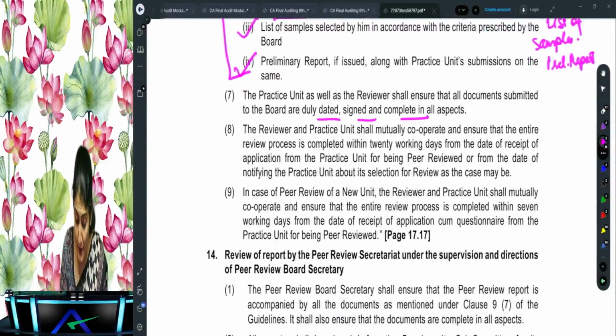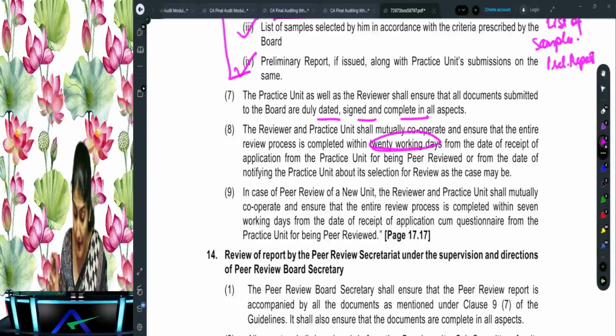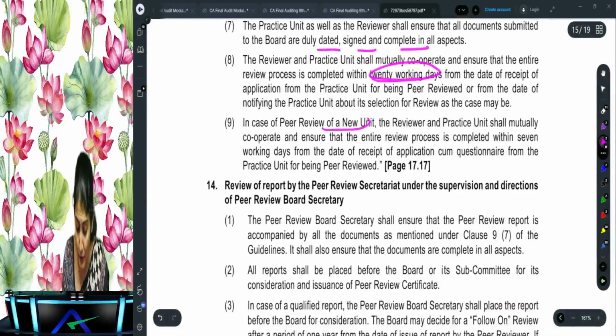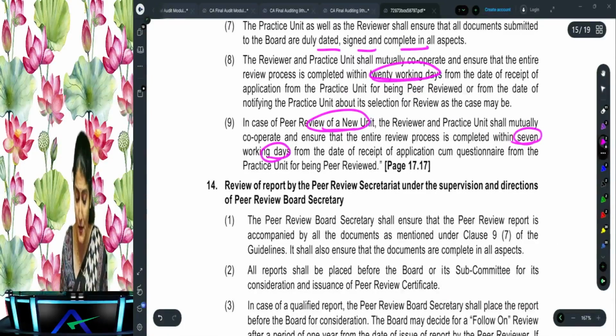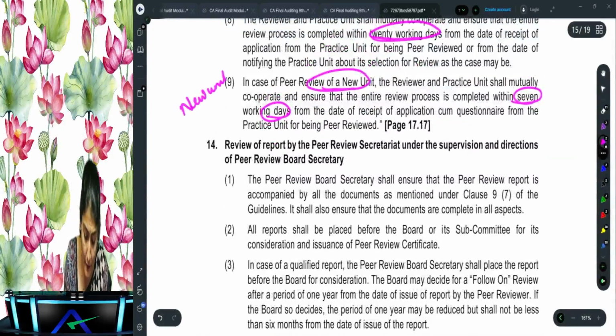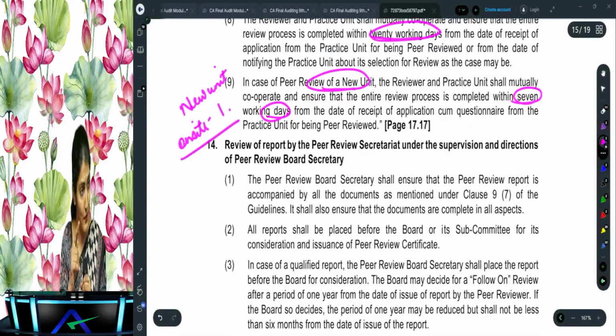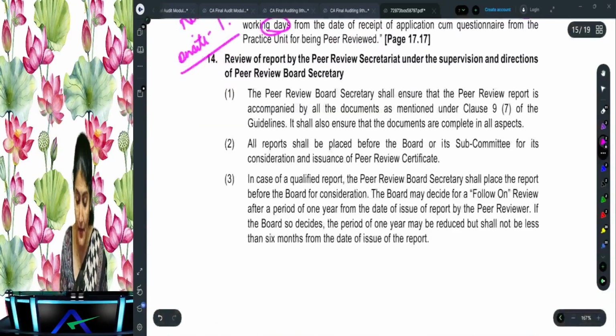Then they have to mutually cooperate to ensure that the entire review gets completed within the 20 working days. And what does it say? In case of the peer review of a new unit, the entire review should be completed within 7 working days. And in case of a new unit, they also say that the on-site review should not be for more than 1 working day. Generally the on-site review should not extend beyond 6 working days, but in case of a new unit, it should not exceed 1 working day. Okay, right. Then what does it say? The peer review board secretary shall ensure that the peer review report is accompanied by all the documents.